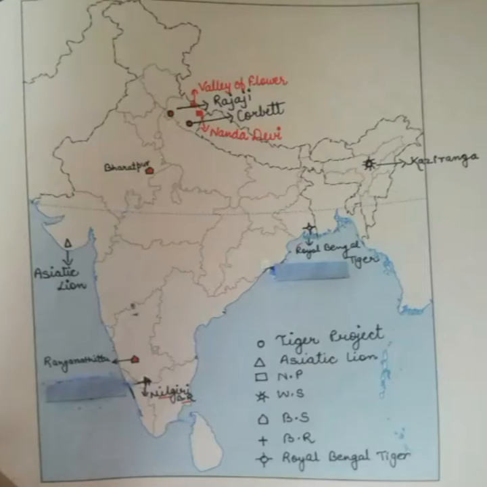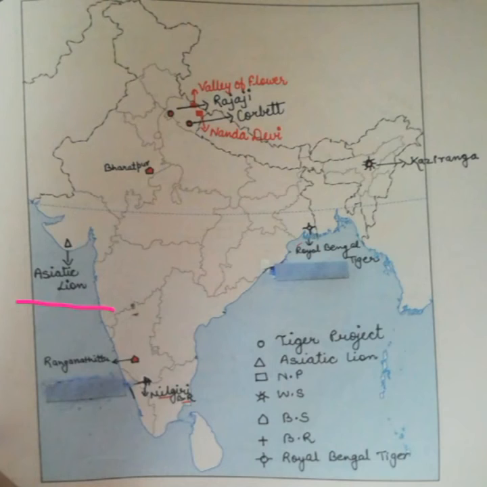Okay. Now as you can see, this is the outline map of India, and now we have to show any two tiger projects. So beta, any two tiger projects, as you can see, are first Rajaji and second Corbett in Uttarakhand. Okay, then what you have to show? You have to show the home of Asiatic lion, or you can say Gir Forest in Gujarat. So this is the Gir Forest in Gujarat, where the Asiatic lions are found.